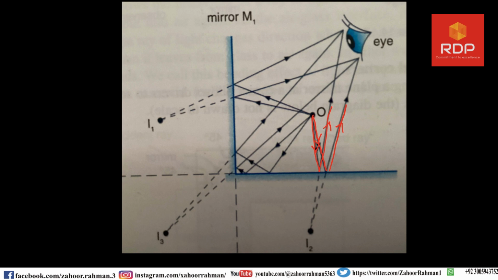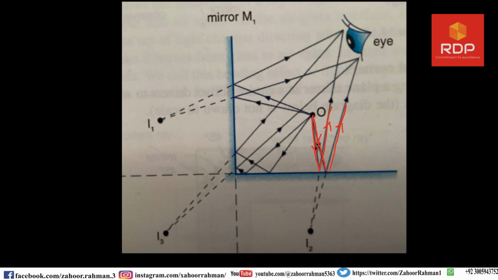Once you understood the concept of that small spot, that how to draw it, then any sort of image drawing is extremely easy. Now let us turn our focus to this I3, which is image 3.